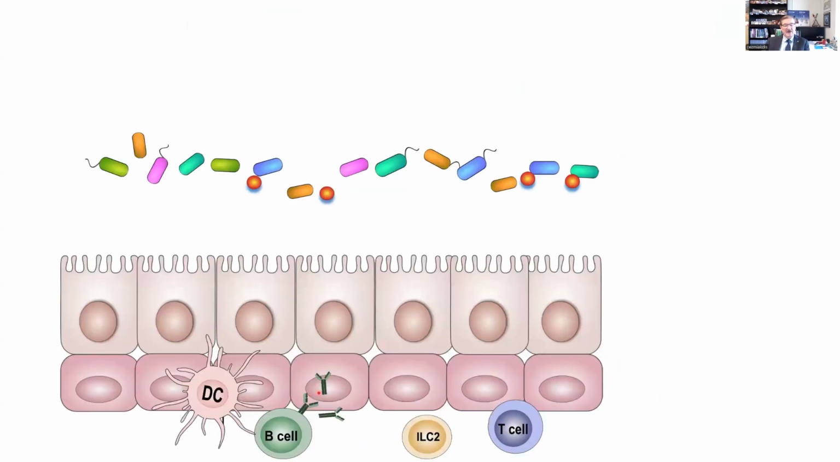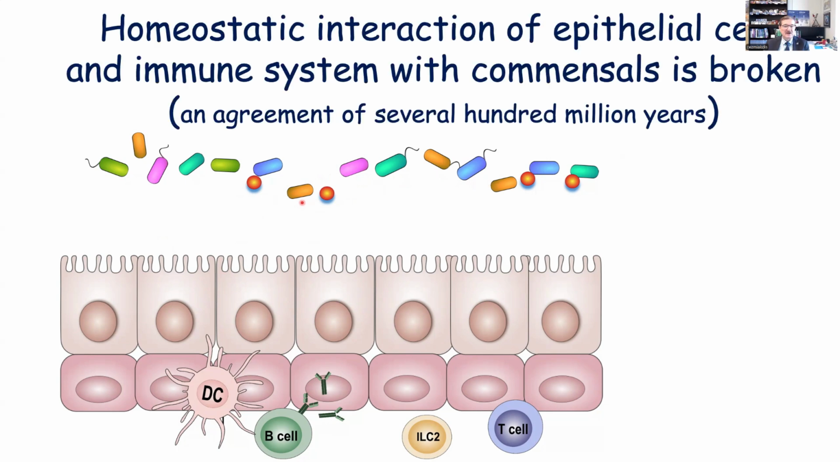Here we have the epithelial barriers, and normally the microbiome floats above the epithelial barriers, and the barrier's function is mainly to avoid that these microbes go deeper into the tissues. So this is a very historical, important interaction of this microbiome with our epithelial cells. And this is a very homeostatic interaction of several 100 million years.